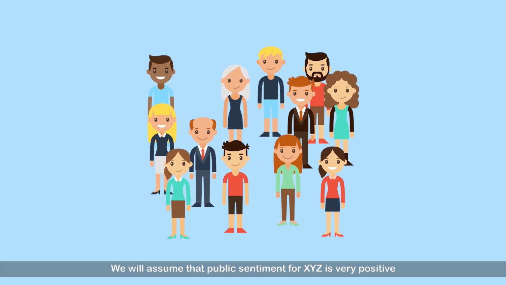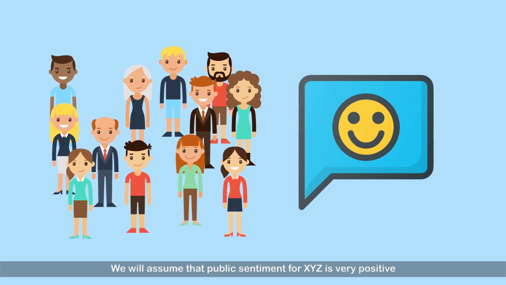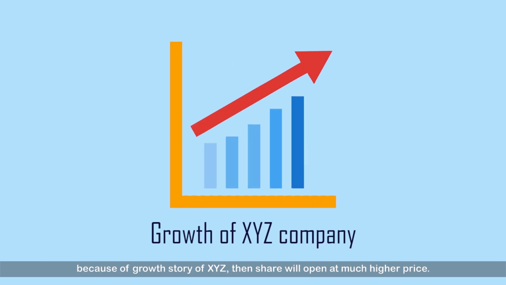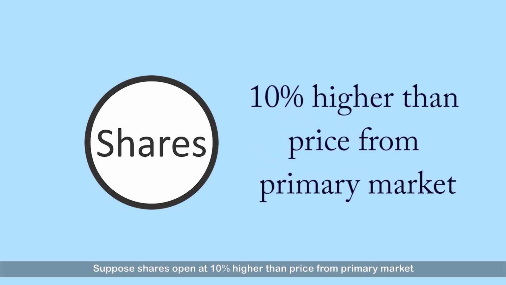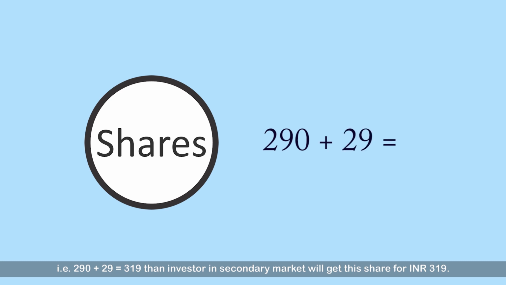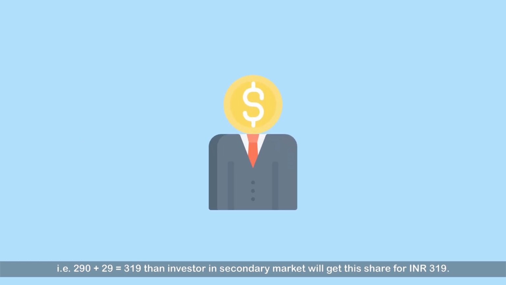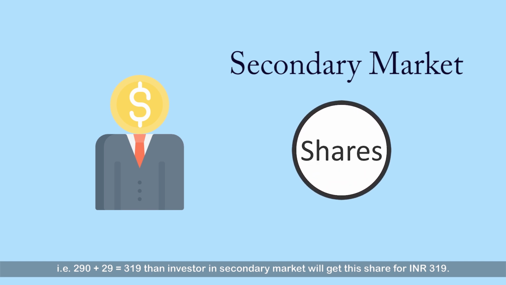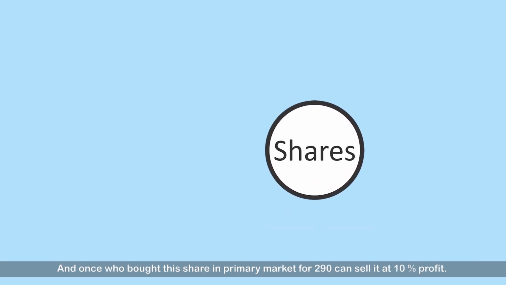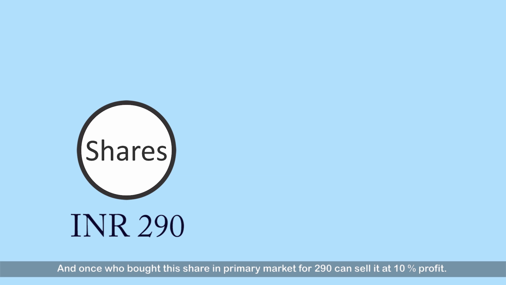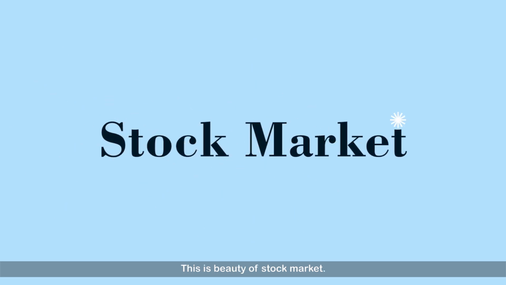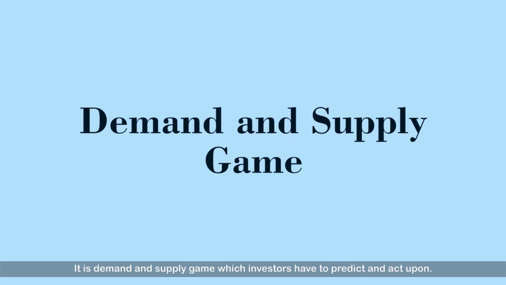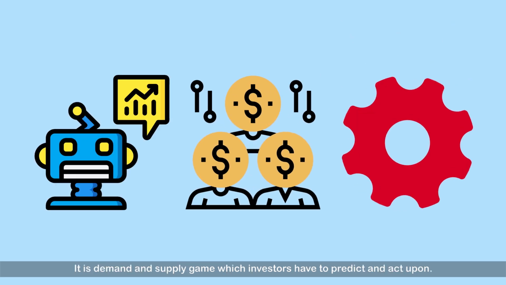We will assume that public sentiment for XYZ is very positive because of the growth story of XYZ. Then the share will open at a much higher price. Suppose shares open at 10% higher than the primary market price, that is 290 plus 29 equals 319. Then an investor in the secondary market will get this share for INR 319. And those who bought this share in the primary market for 290 can sell it at a 10% profit. This is the beauty of the stock market. It is a demand and supply game which investors have to predict and act upon.